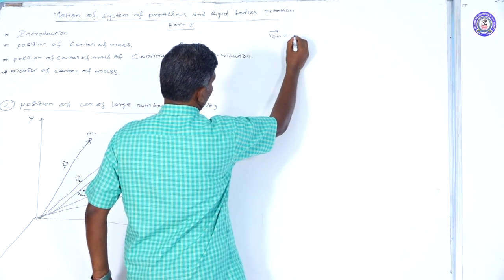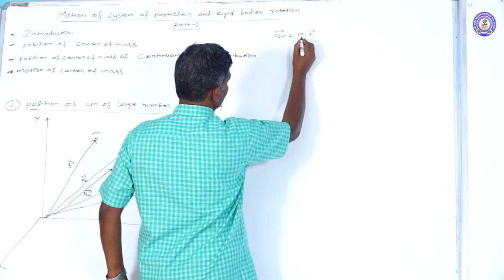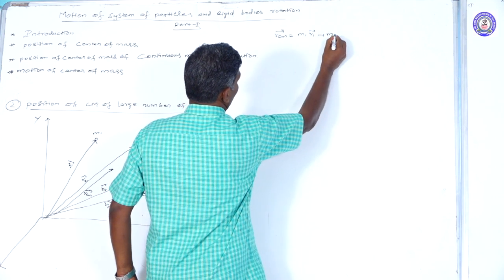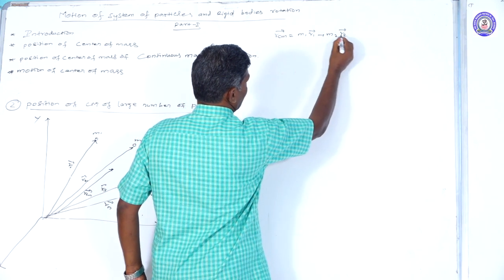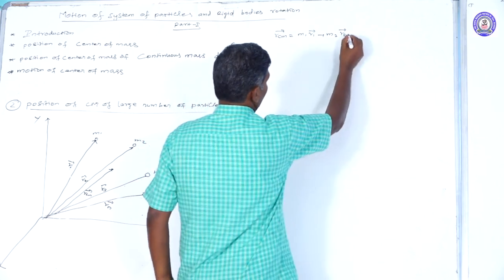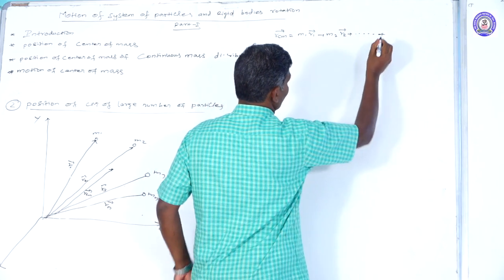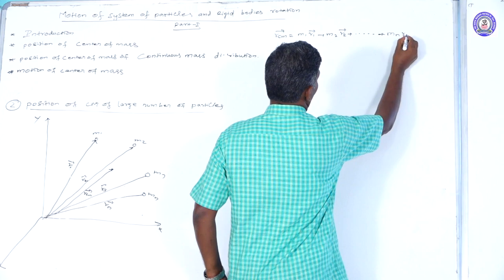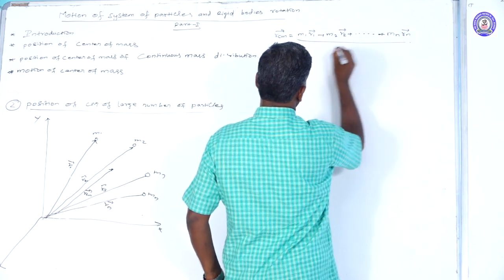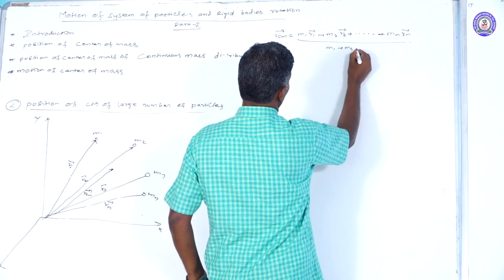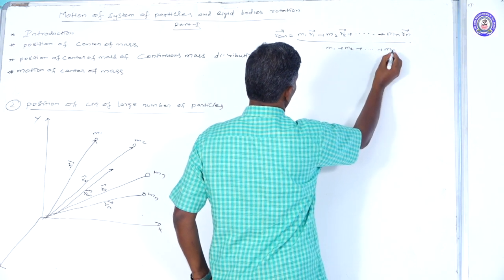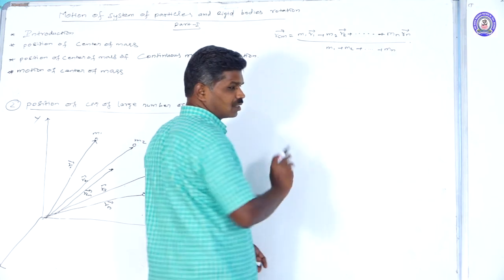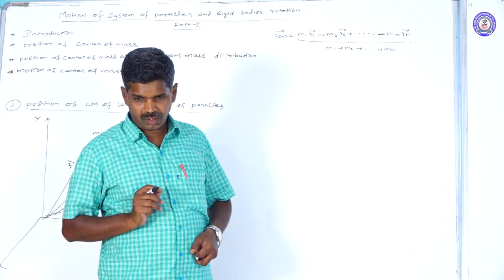R_CM vector equals m1 r1 vector, the mass of the first particle into its position vector, plus m2 r2 vector, the mass of the second particle into its position vector, plus goes on up to mn rn vector for the nth particle, divided by m1 plus m2 goes on up to mn. This m1 plus m2 plus up to mn is the total mass of the system.